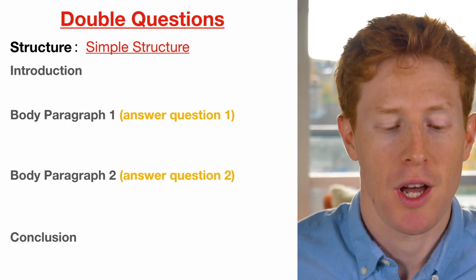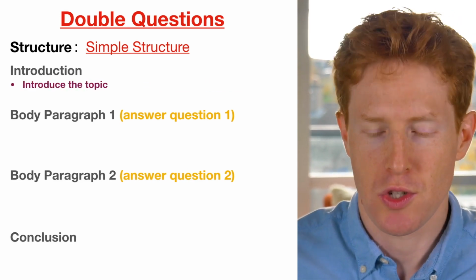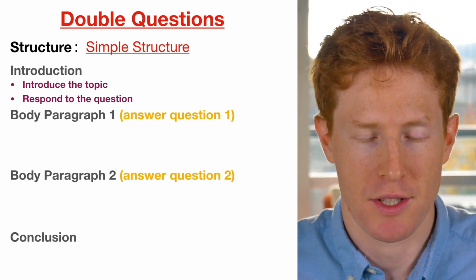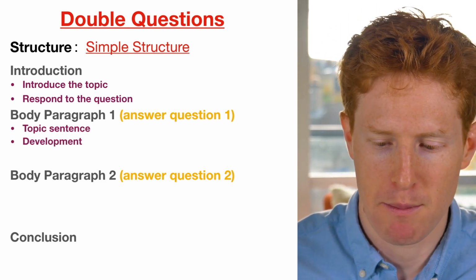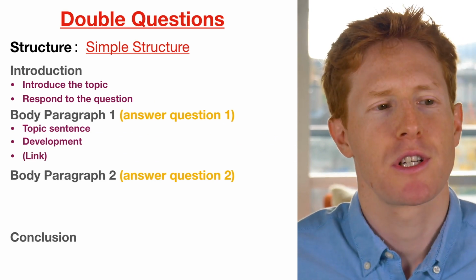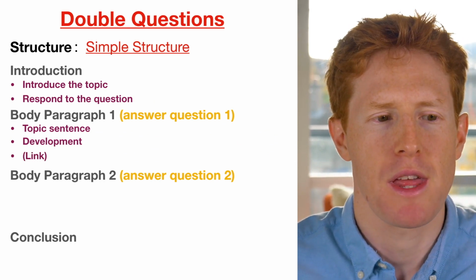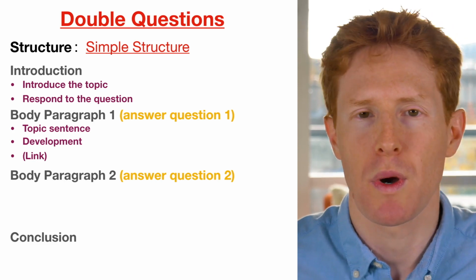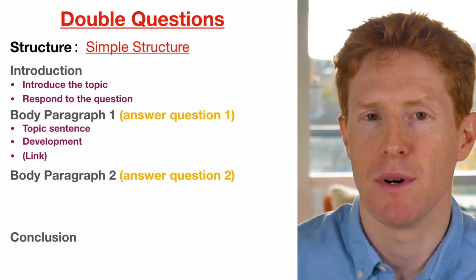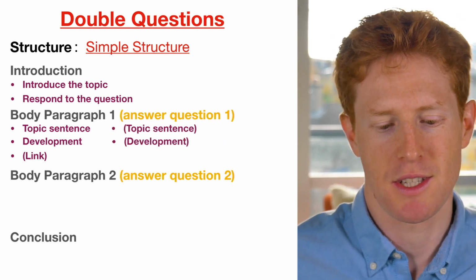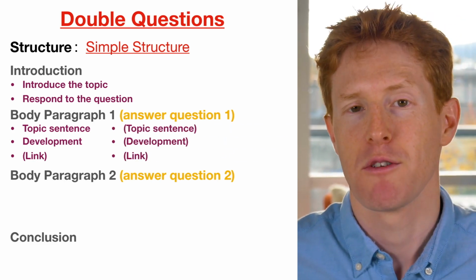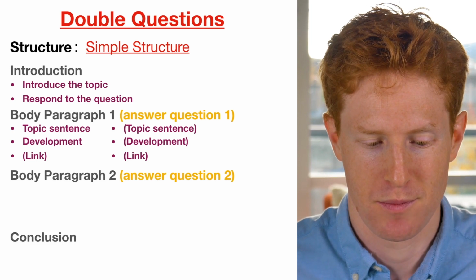Okay, so in our introduction, we're going to introduce the topic and respond to the question. In our body paragraph 1, we're going to have a topic sentence, a development, and a link. And for example, if you're asked about the problems, so we're not just asked about one problem, but problems, plural, then we also need to have a topic sentence, a development, and possibly a link for our second idea.